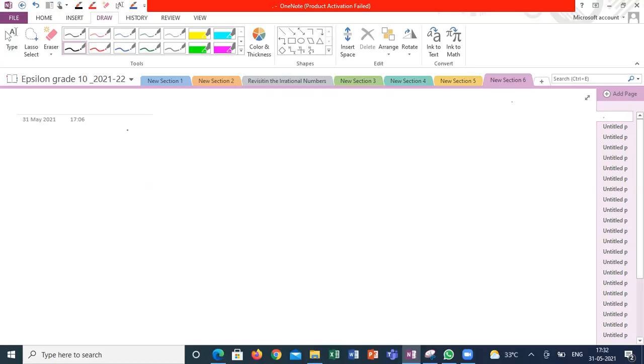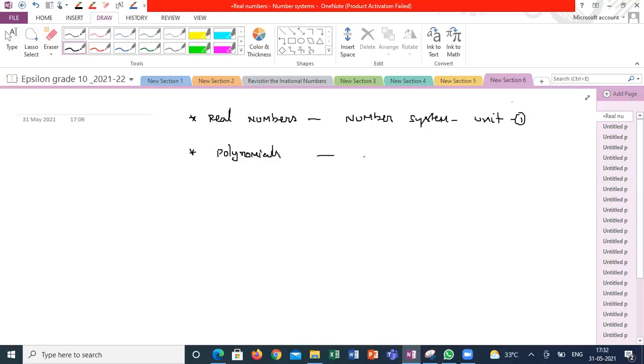So far we discussed real numbers and polynomials. Real numbers is part of the number system. It's unit number 1. It's completed. Now the unit number 2 is algebra. There are 4 topics. One is polynomials, which we already did. We did so many worksheets and some numericals.